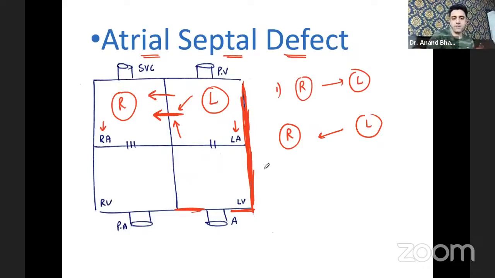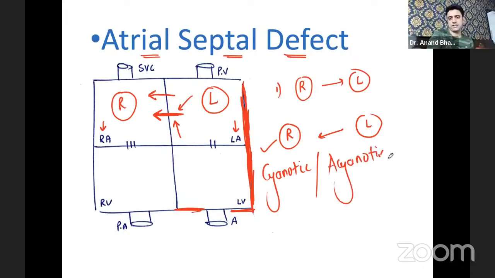Second question we have: tell me one thing, this left to right shunt atrial septal defect, is it a cyanotic congenital heart disease or acyanotic congenital heart disease? That is the second question which you guys should tell me. So what do you think? I'll give you 10 seconds.